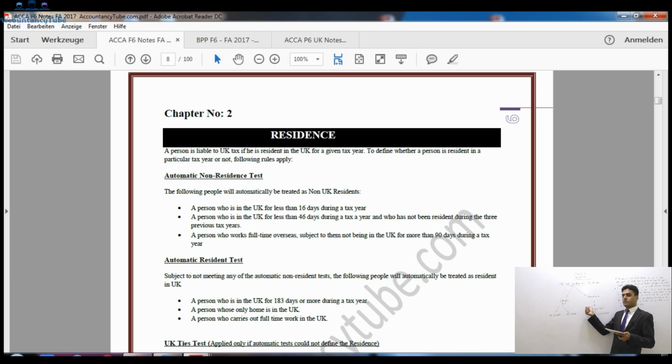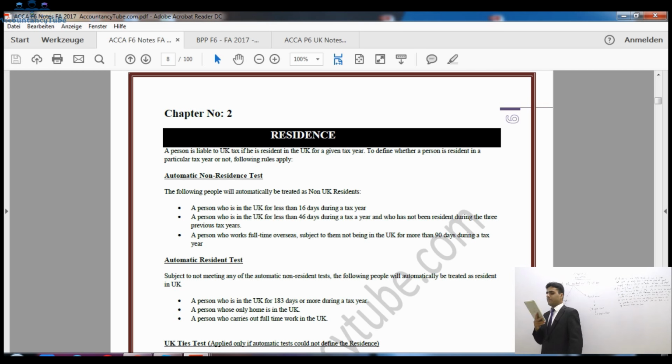We only have to go to the manual test when under the automatic tests we cannot determine our resident status. Neither are we non-resident nor are we UK resident. Then we need to go to the manual test to determine whether we are resident or non-resident. Alright, so these are the non-resident tests. So first of all, what was that? If you spend less than 16 days.